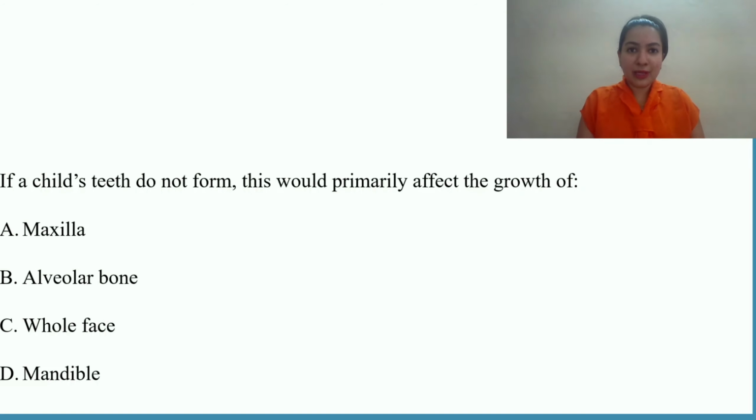If you have seen my previous video, you will be very well versed with anteroposterior, transverse and vertical. So vertical is related to eruption of teeth. So if a child's teeth do not form, this would affect the growth of alveolar bone. Maxilla, mandible and whole face will get affected, yes, but it would not affect their growth. The growth of maxilla and mandible will not be hampered if the teeth are not erupting. It is the alveolar bone, through which the tooth erupts, that would be hampered.